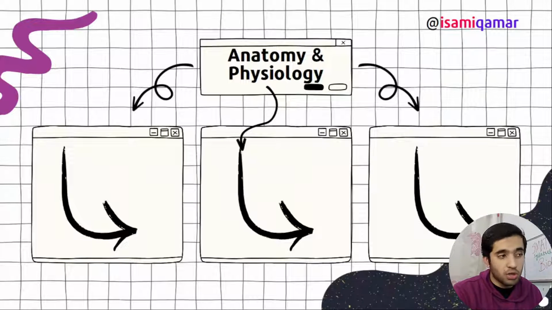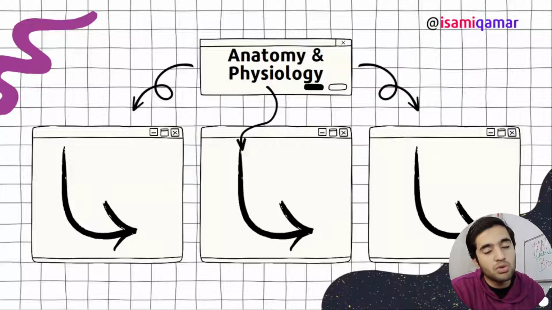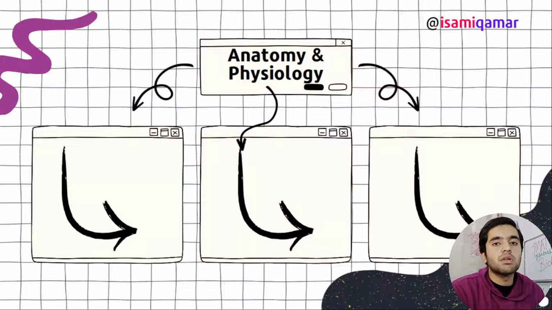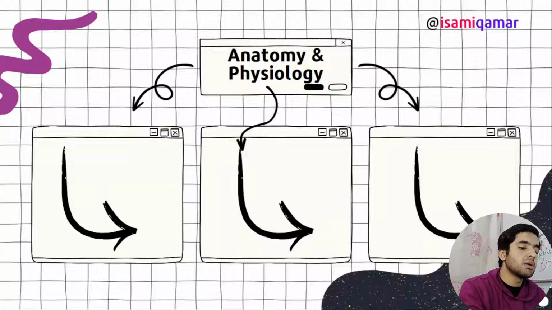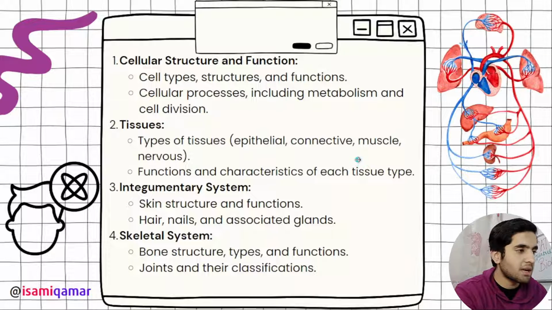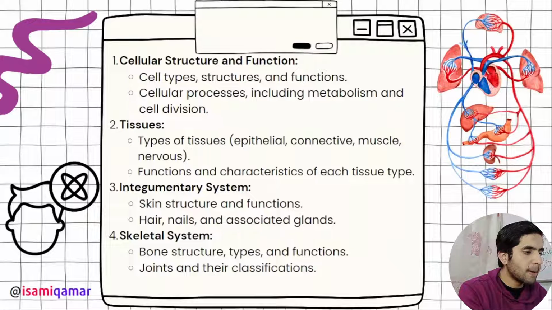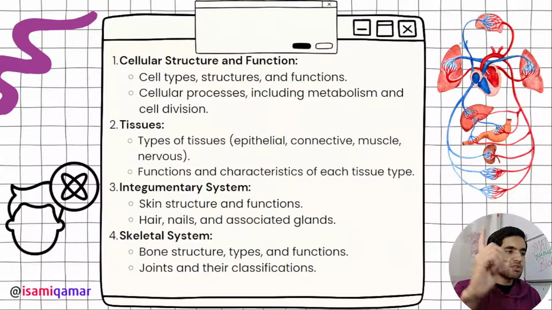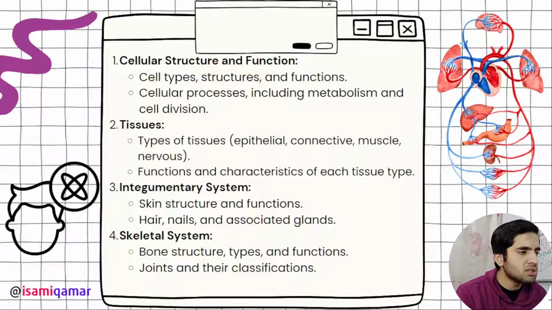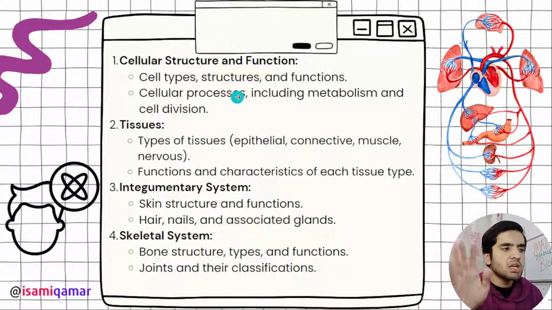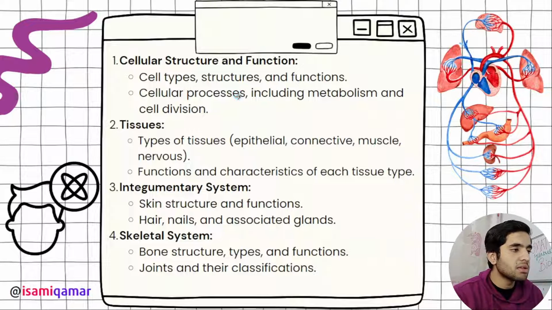Next we have got anatomy and physiology. This is going to cover the majority of the rest of our biology syllabus. First of all, we have got cellular structures and function. Okay, sorry, this is anatomy and physiology. So first of all, you have to know cellular structures and function. We have discussed this in very much detail. Cellular membranes, cell structures and types, all the stuff, cell organelles, cell membranes.